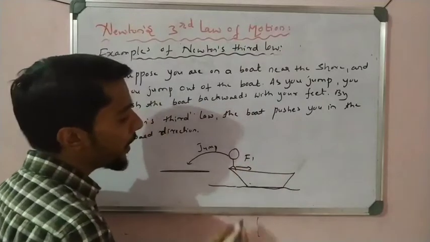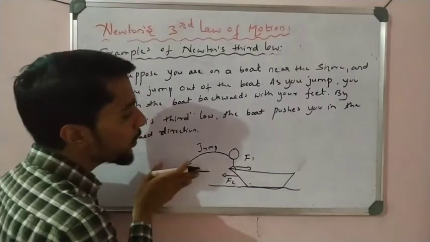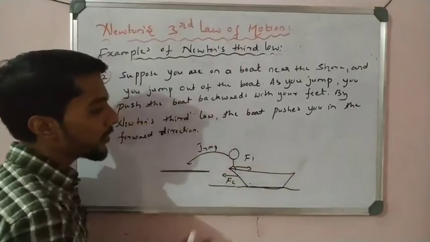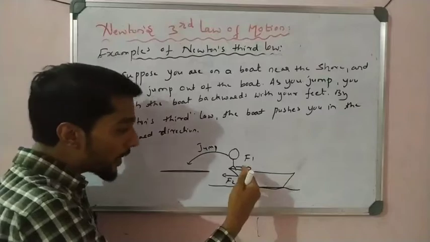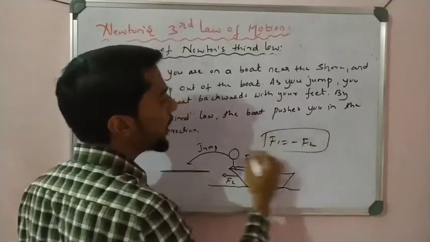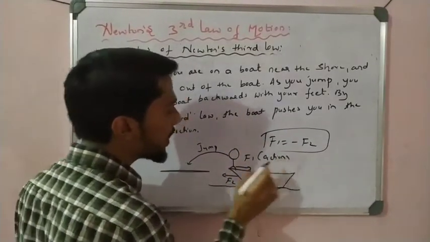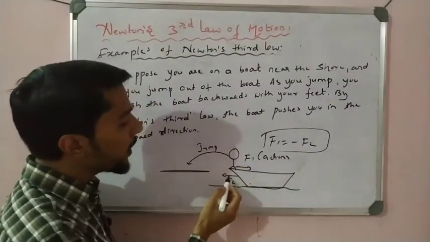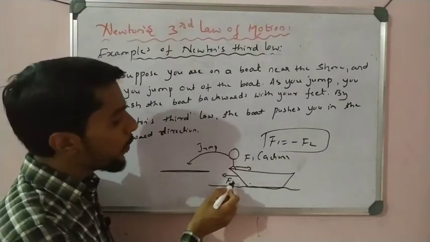At the same time, the boat also pushes you with this force. If you push the boat in the backward direction, the boat also pushes you in the forward direction. So F1 is the force by your feet on the boat, and F2 is the force by the boat on your feet. F1 is equal to minus F2, that is, opposite and equal. So students, this is called action: the force applied by your feet on the boat, and F2 is the reaction, the force applied by the boat on your feet.